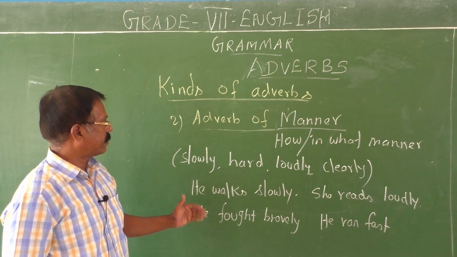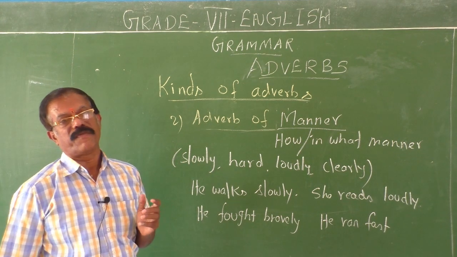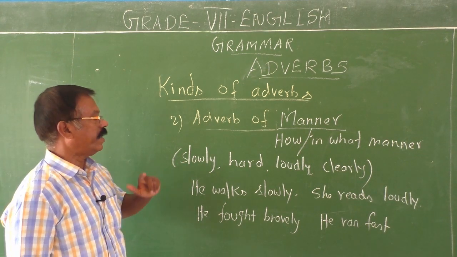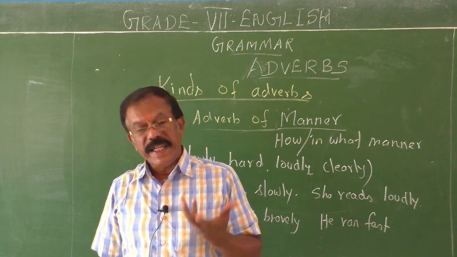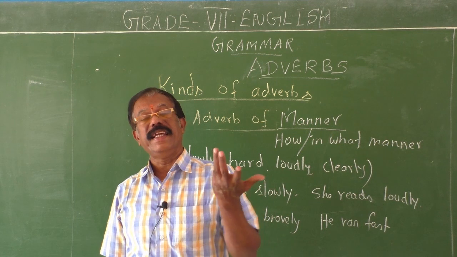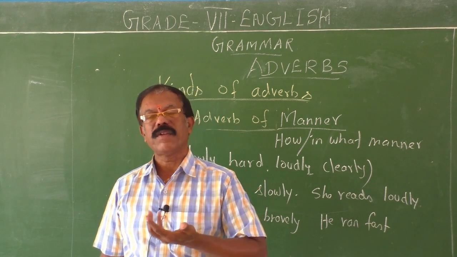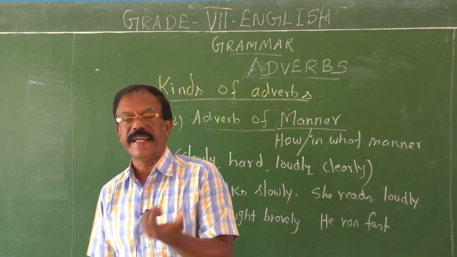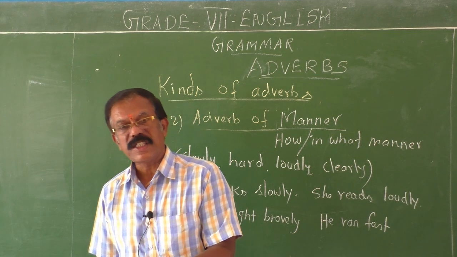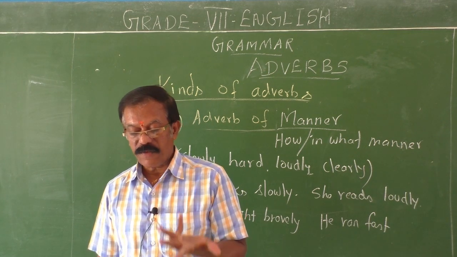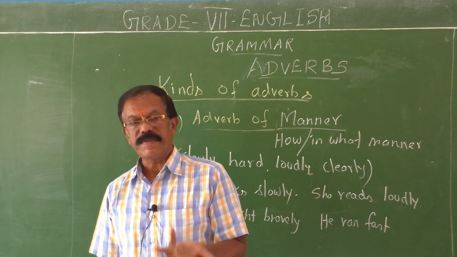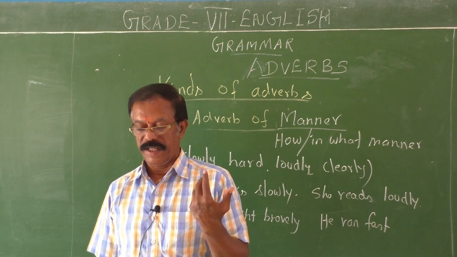I have given here a brief list of adverbs of manner: slowly, hard, loudly, clearly, fast, soundly, sweetly, kindly, politely. They are all called adverbs of manner only. See, she speaks kindly. She sings sweetly. He behaves politely. He ran fast. He sleeps soundly. The child sleeps soundly.